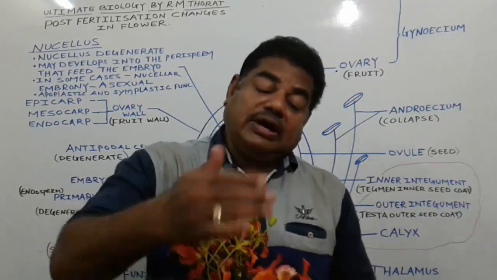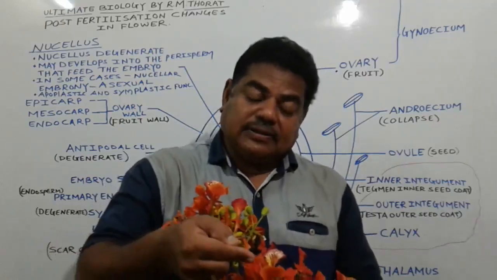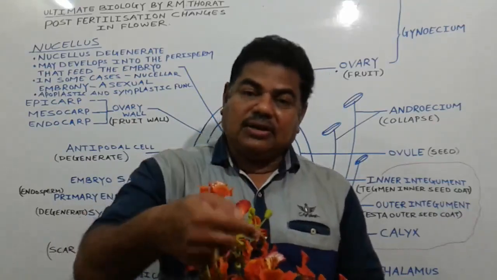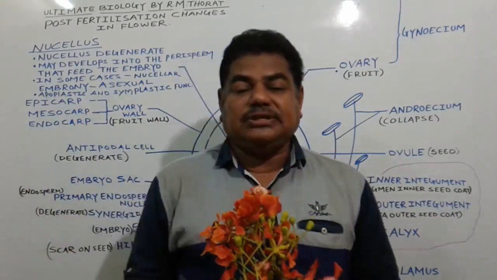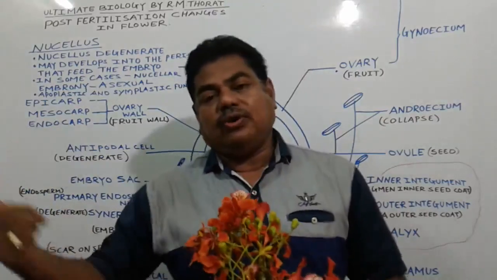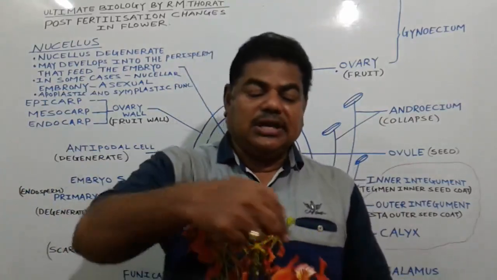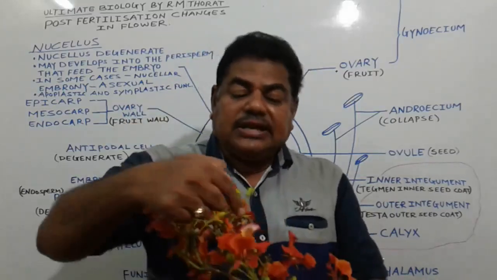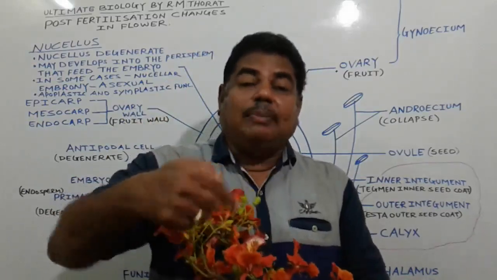But if fertilization takes place within the flower or between flowers, or with a flower on another plant, whether autogamy, geitonogamy or xenogamy, by any means, after fertilization there is no need of these colorful petals.